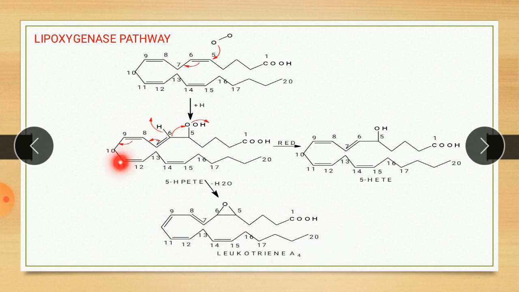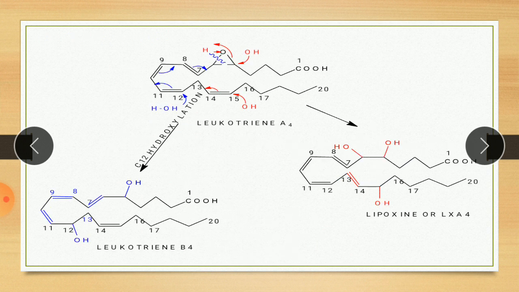Again this compound, HPETE, after reduction, that is removal of oxygen only, forms HETE, that is hydroxy eicosatetraenoic acid. So here in step 1, conversion of arachidonic acid into leukotriene A4.